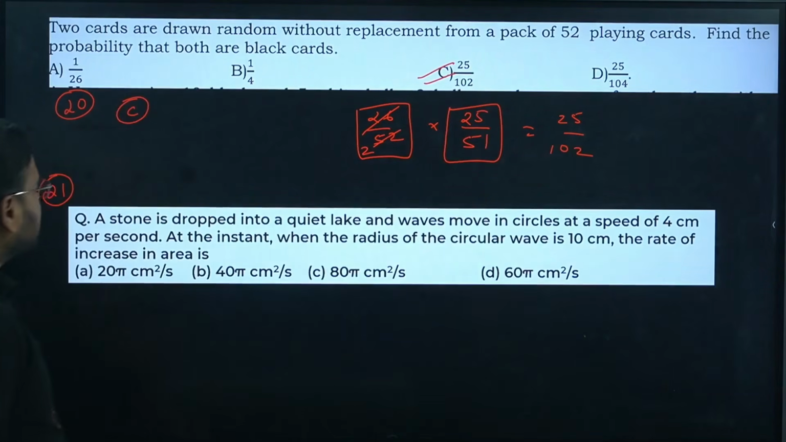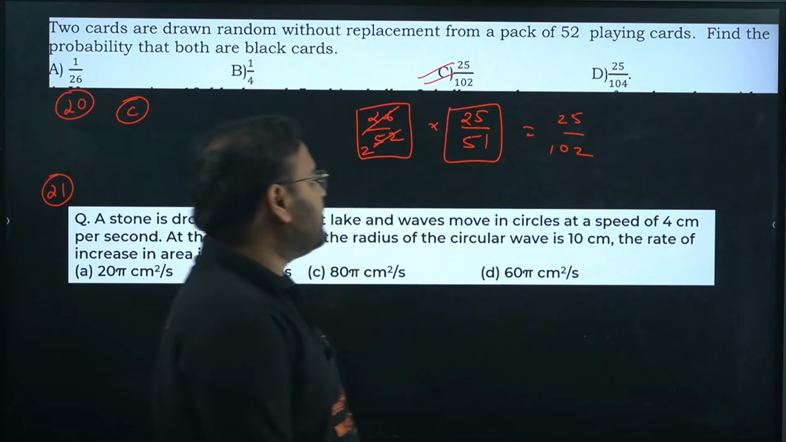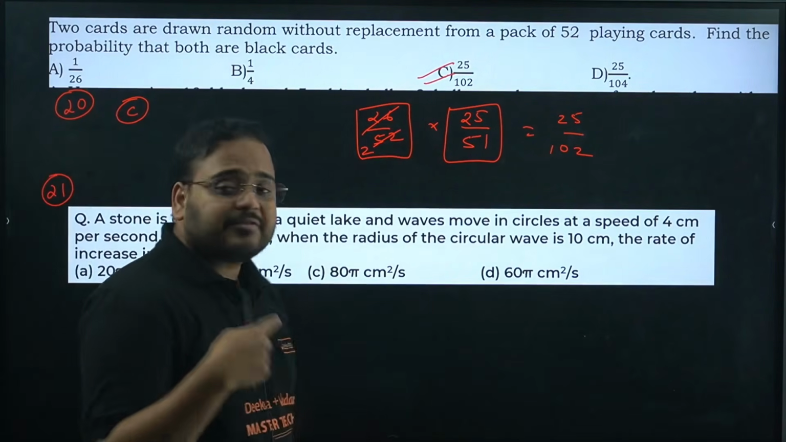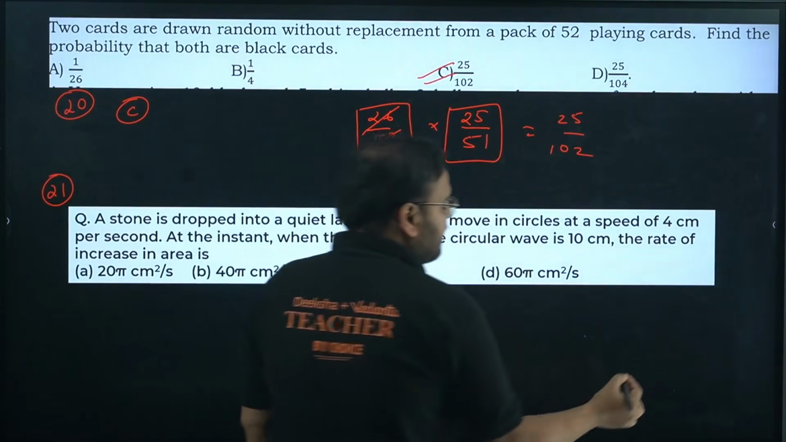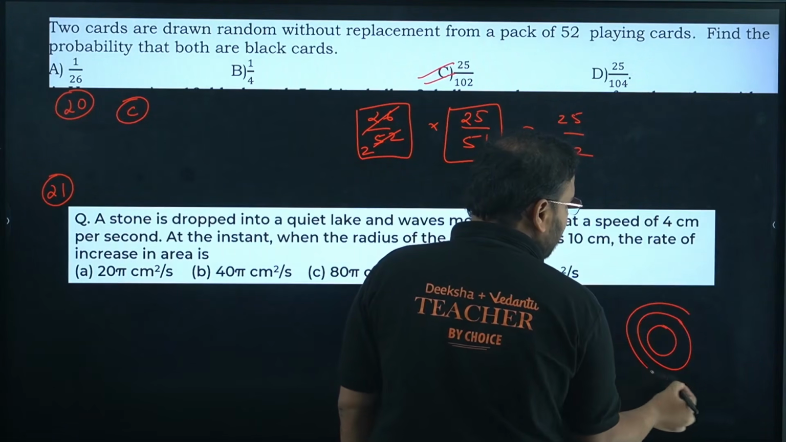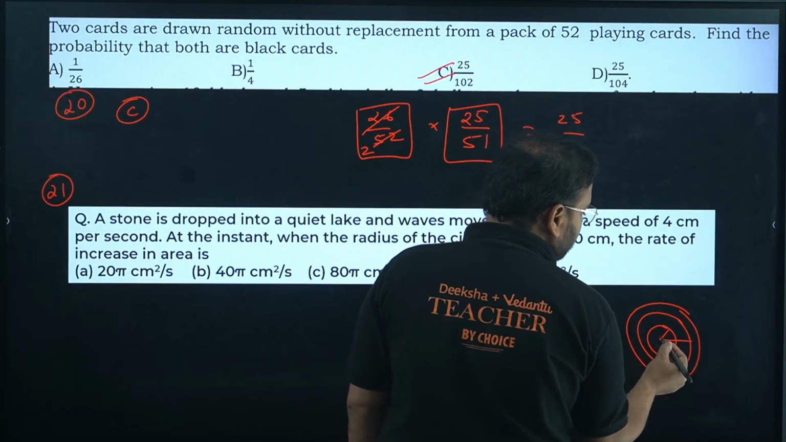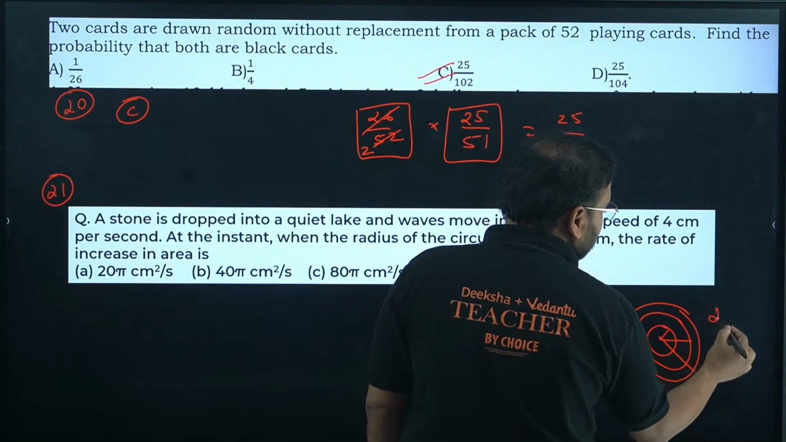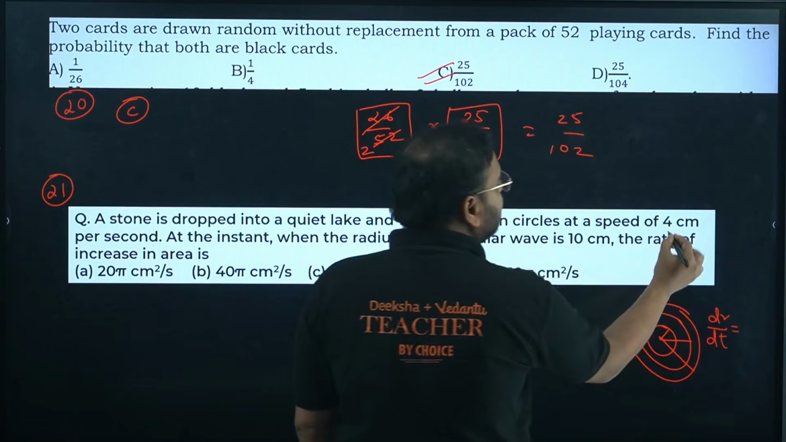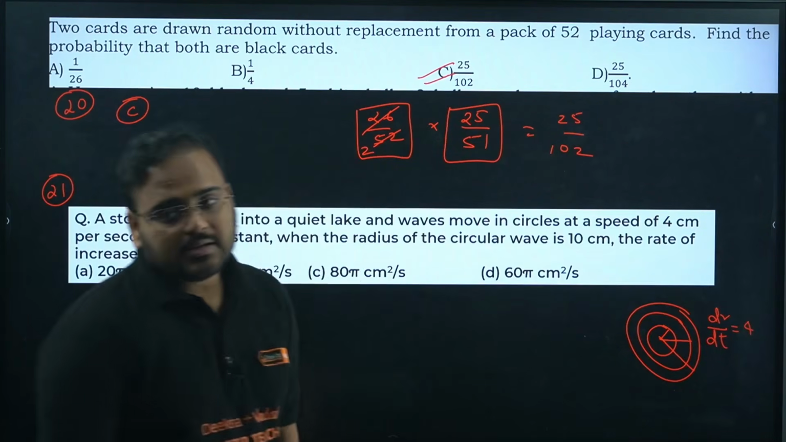A stone is dropped into a quiet lake and waves move in circles at a speed of 4 centimeters per second. What is the meaning of waves move? It means initially the wave is like this, then it went over here and over here. So the radius is increasing. What is changing? dr by dt is changing, meaning the radius value is changing, and this is given as 4 centimeters per second.